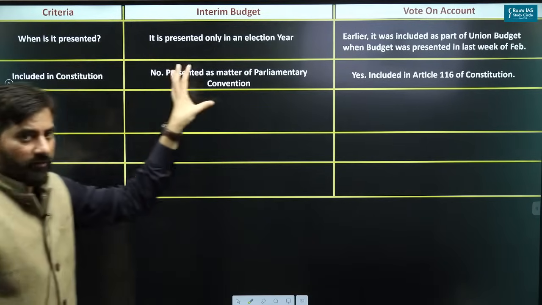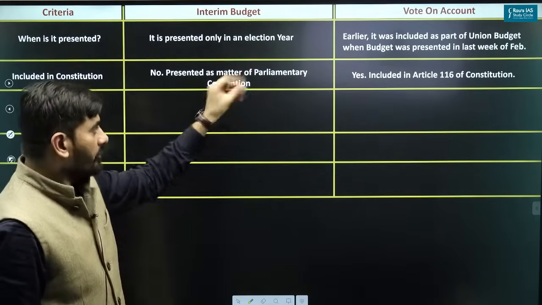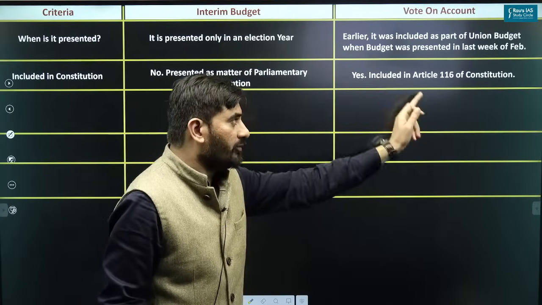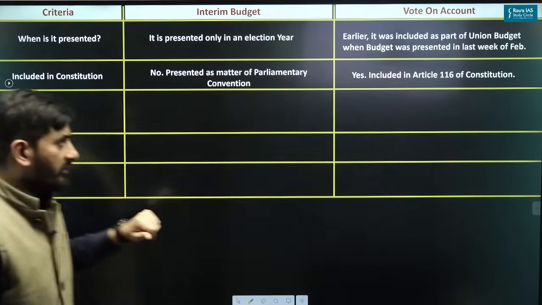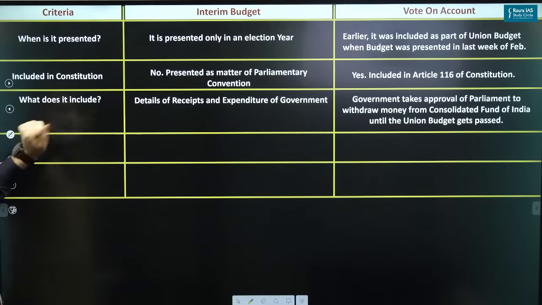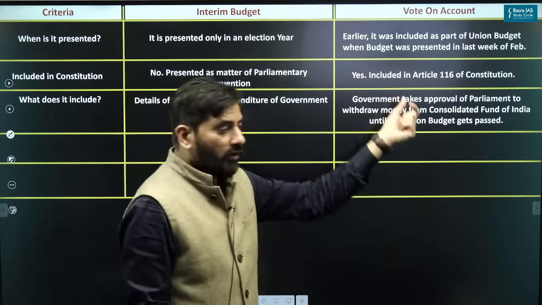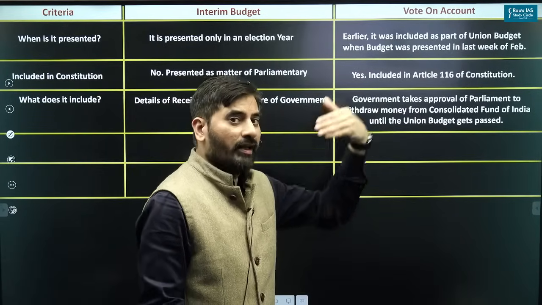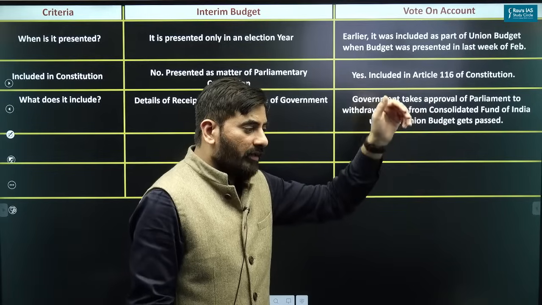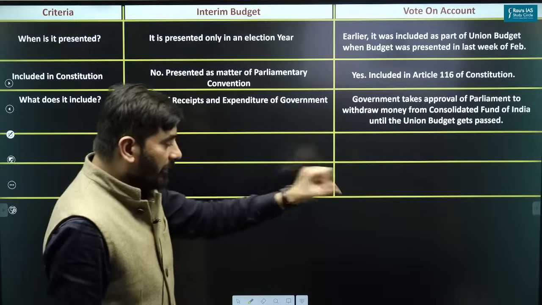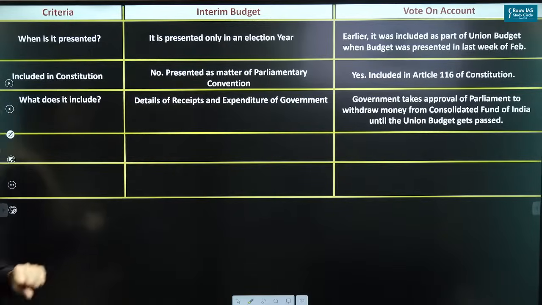Interim budget does not find a mention in the constitution, but vote on account finds a mention in the constitution. It is mentioned in Article 116 of the constitution. What does it include? Details of receipts and expenditure. But vote on account will only deal with what? Expenditure, where the government is seeking approval of the parliament to withdraw money from CFI.